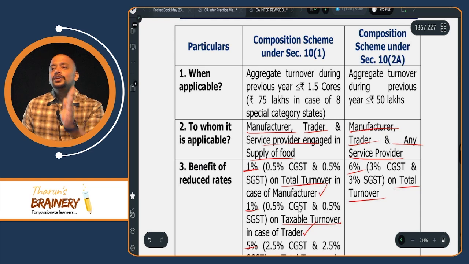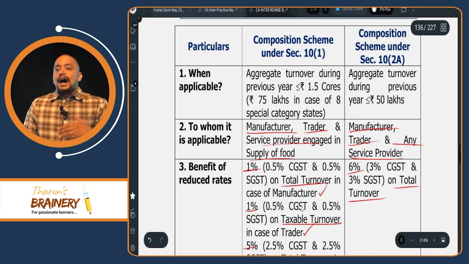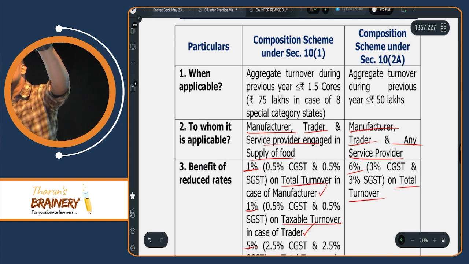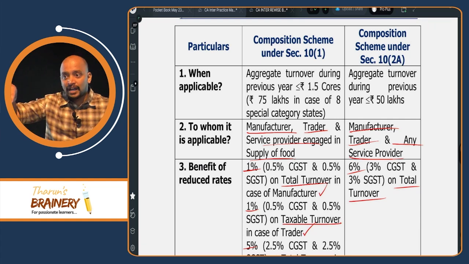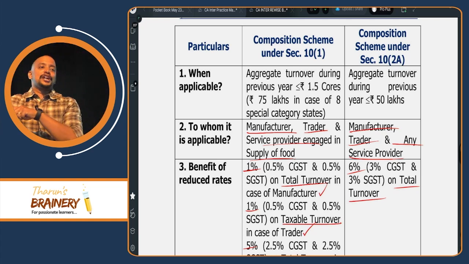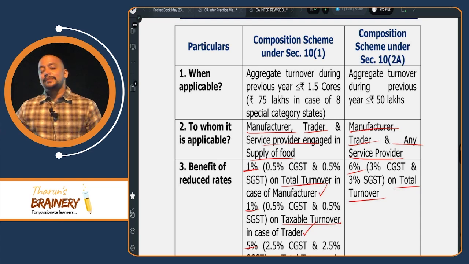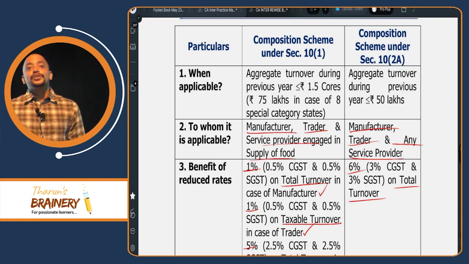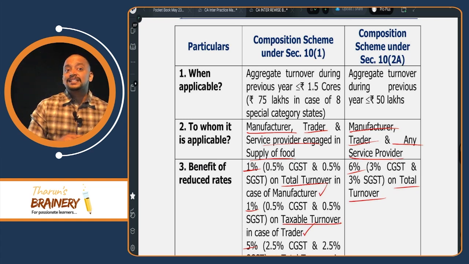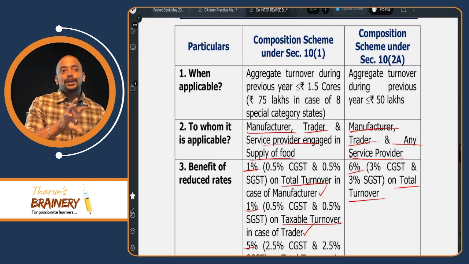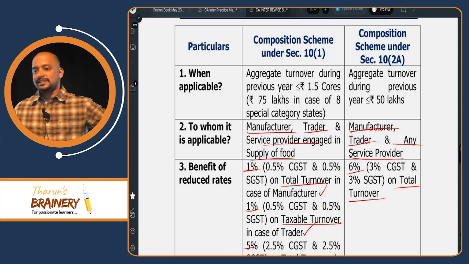Then to whom 10-2A is applicable? Other than supply of food. Service providers other than supply of food, or they are under 10-1, but they provided any other service beyond the 10% limit, then also they can come for 10-2A. You understood or not? So to whom 10-2A is applicable? Service provider other than supply of food, or composition scheme 10-1, but they have rendered services beyond 10% limit during the previous year, then they will be coming into 10-2A, because in 10-2A no limit for services, so under 10-2A. But in 10-2A the limit is less.